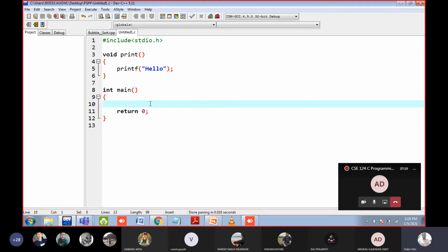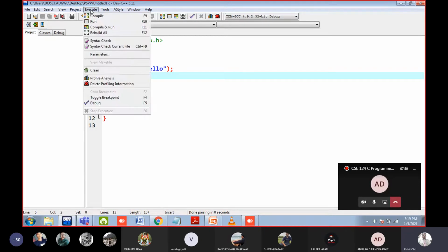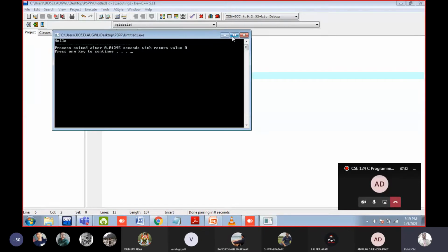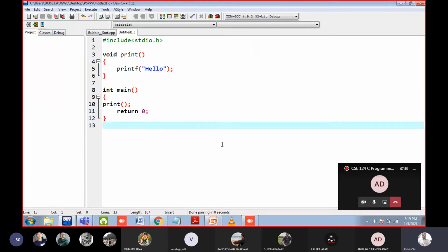How can we call it? Calling will always occur inside the main function. Just write the name, print, and the parameters are empty. So what will happen here? First of all, the computer goes directly to the main function. It will go inside the main function, to line number 10, and it will call the print. This code will become alive and printf hello is printed on the screen. Hello is printed on the screen. So this is an example of a simple function call.